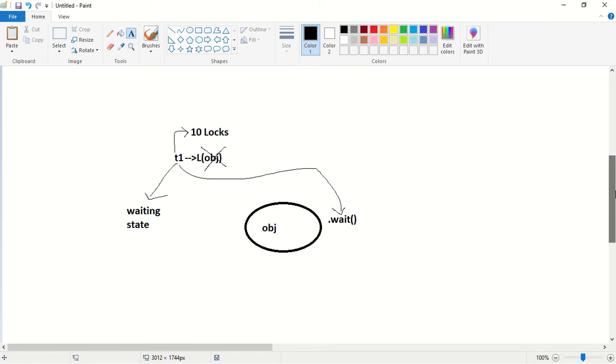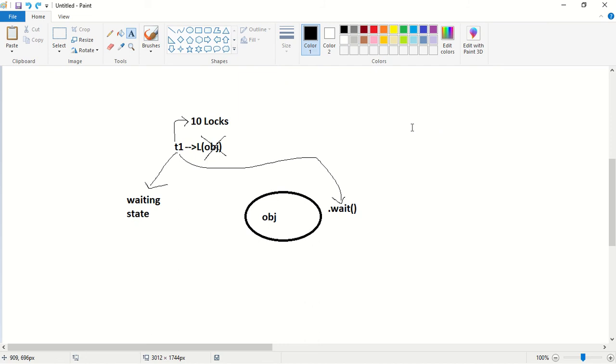Because the thread which has to update should get the lock to call the notify method. So if a thread calls the wait method on a given object, then the thread is immediately going to release the lock of that particular object and enter into the waiting state.